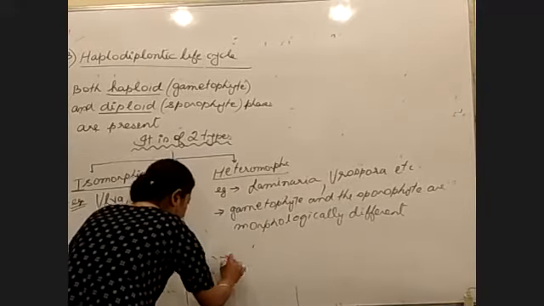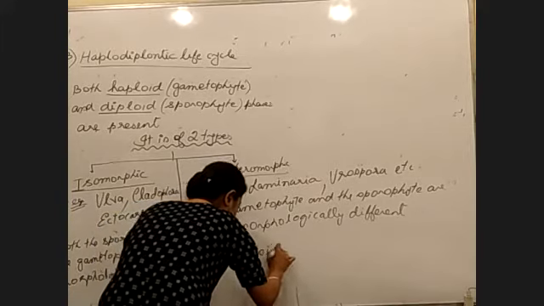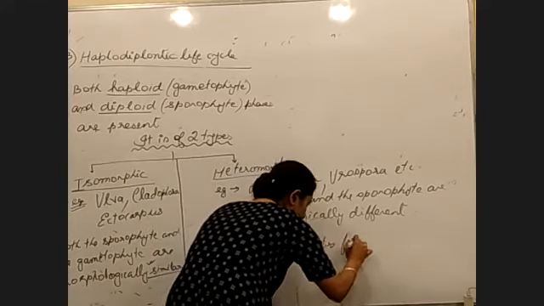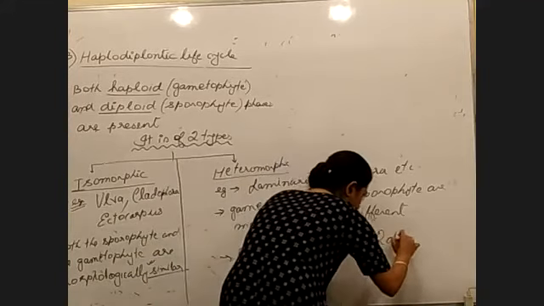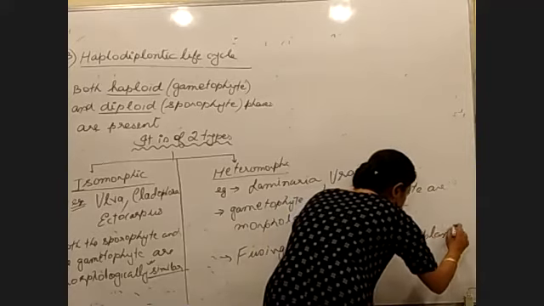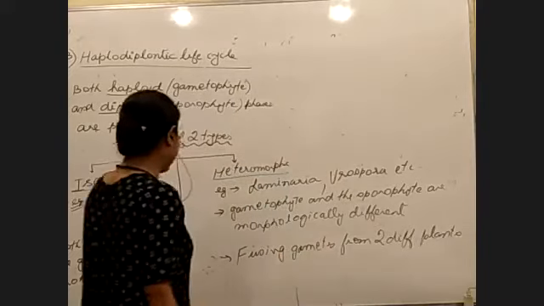আৰু এটা লিখিব পাৰা fusing gametes. Ma'am, itu Urospora হয় নেকি? URO. Yes. Urospora, UROSPORA.